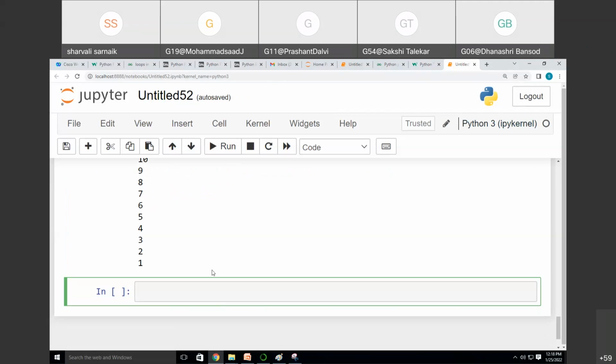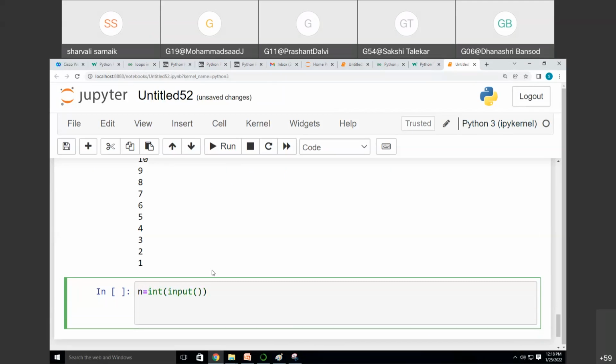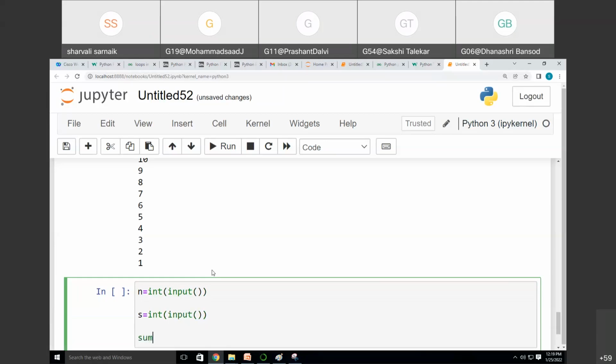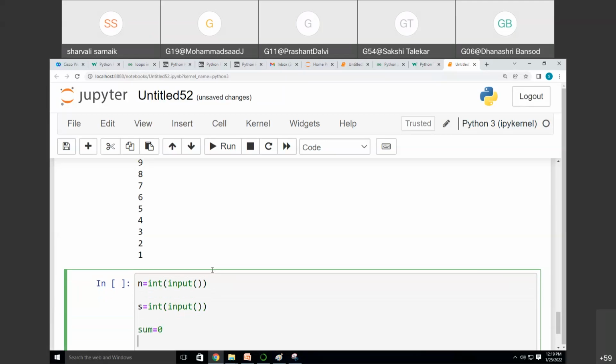Let me give you a hint. You have to take one number as an input. I will write here. You have to take the user input as n. Then the start number and the end number. So again I'm taking s as the end number. After that, initialize the value of sum to 0.